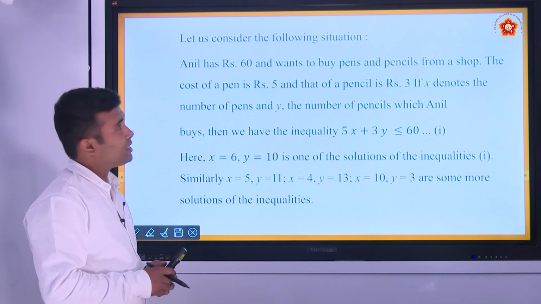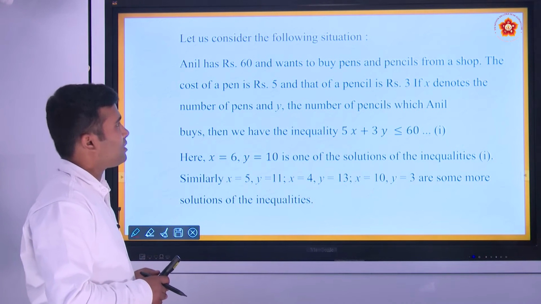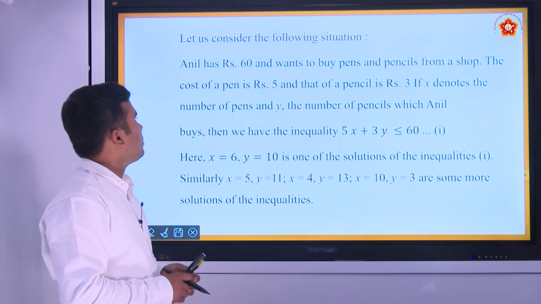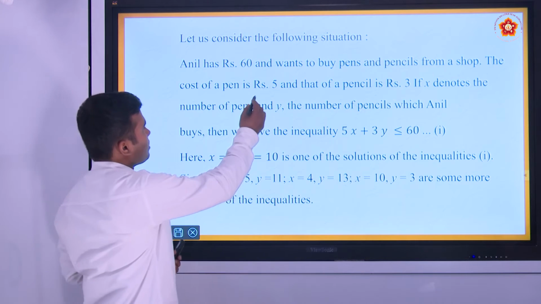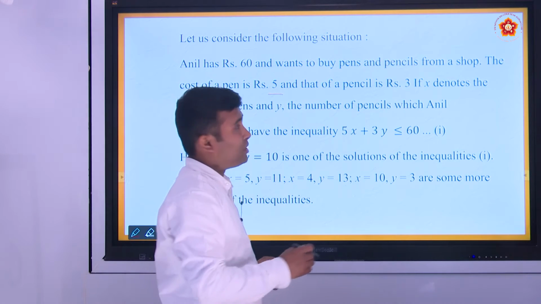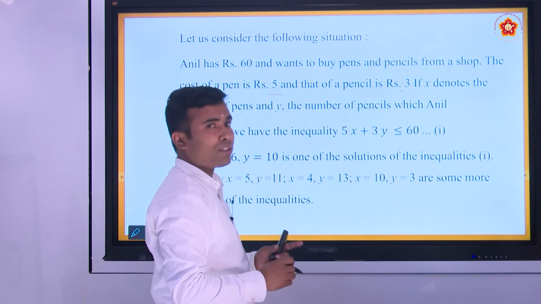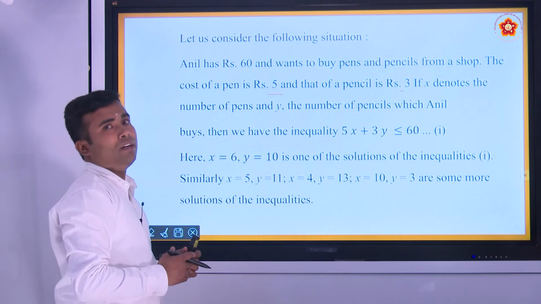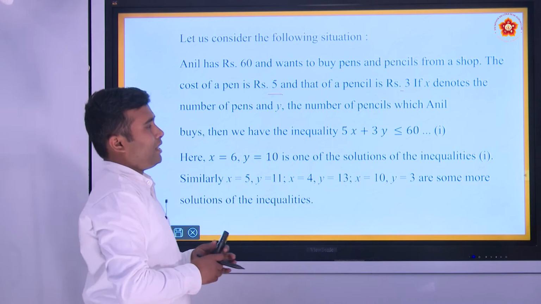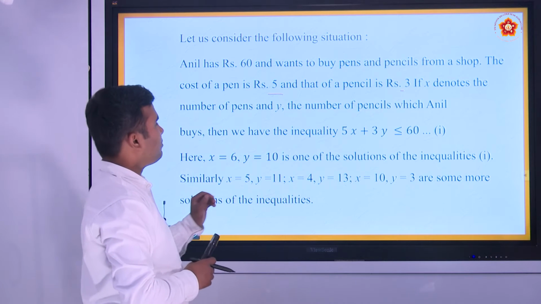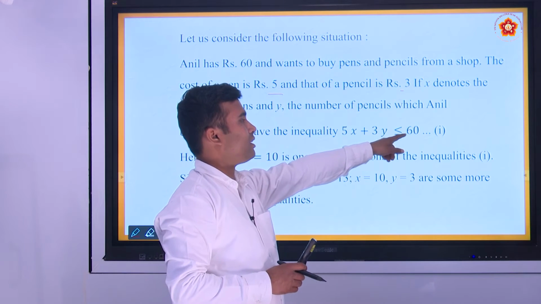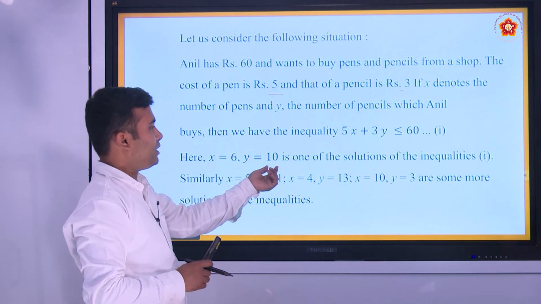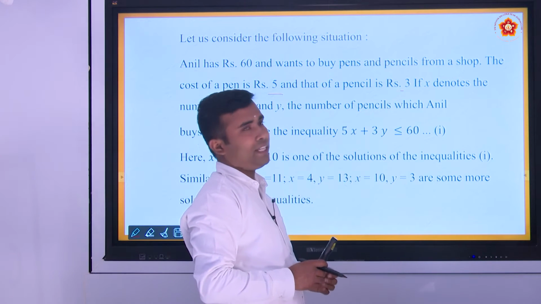Here we have one statement. Anil has 60 rupees and he wants to buy pens and pencils from a shop. The cost of a pen is 5 rupees and the cost of a pencil is 3 rupees. If x denotes the number of pens and y denotes the number of pencils, how can we make an inequality for this statement? Here, 5x plus 3y is less than or equal to 60, and x equal to 6, y equal to 10 is one of the solutions of the given inequality.